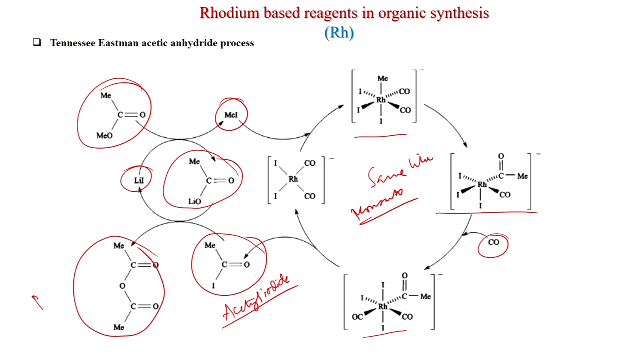So, this is the product and this is the starting material. Earlier in the Monsanto this was getting hydrolyzed to acetic acid; here it is reacting with the anion of the acetic acid to generate this. So, lithium iodide is forming, and that lithium iodide is reacting with the methyl acetate to generate methyl iodide. So, this is the Tennessee Eastman acetic anhydride process.